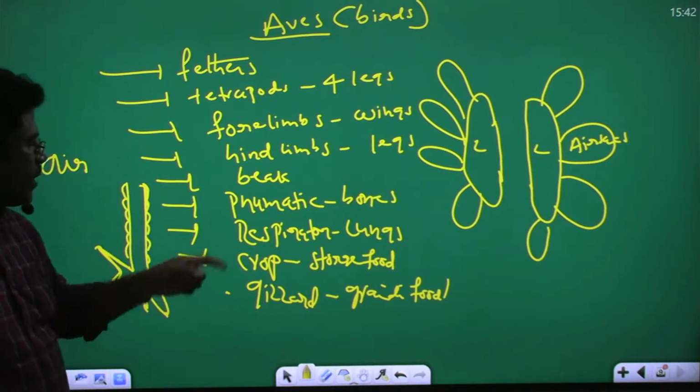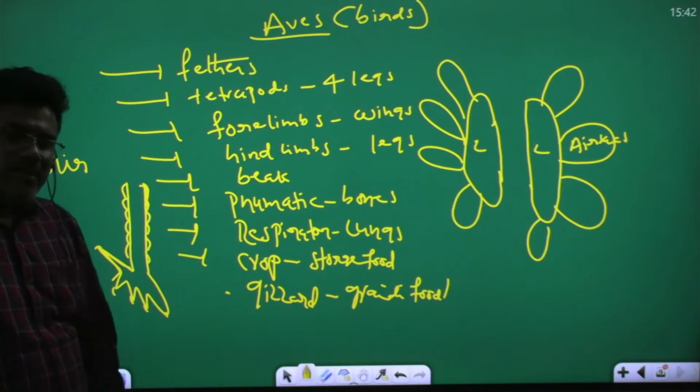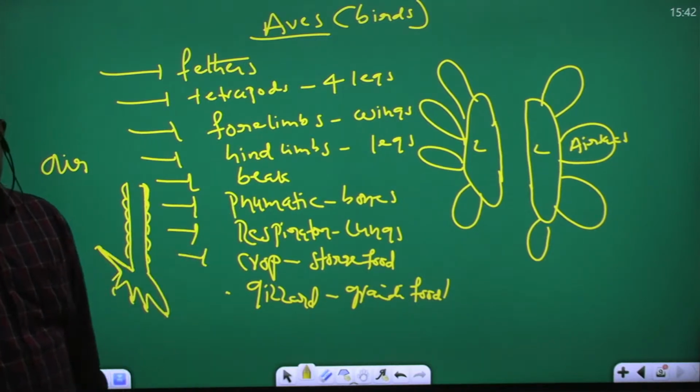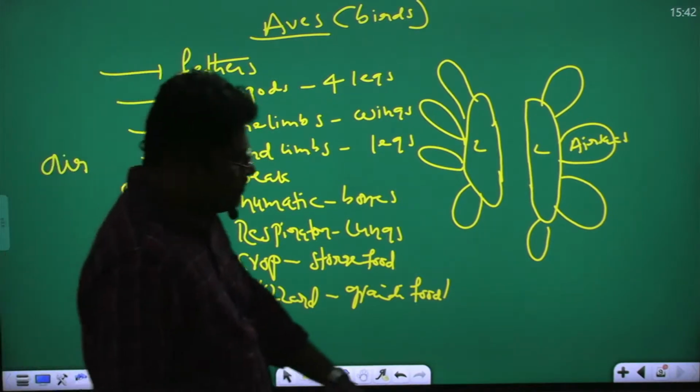What type of bones are there? Pneumatic bones. What is the use of pneumatic bones? Lightweight, air-filled bones, useful for flight. So listen here, birds.